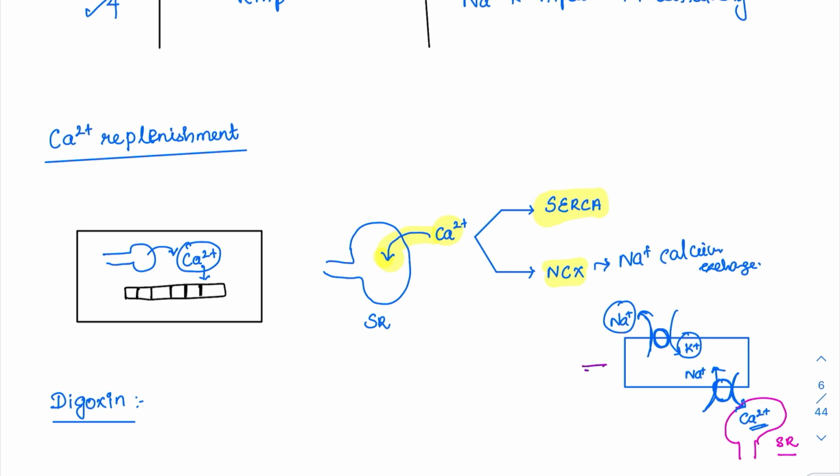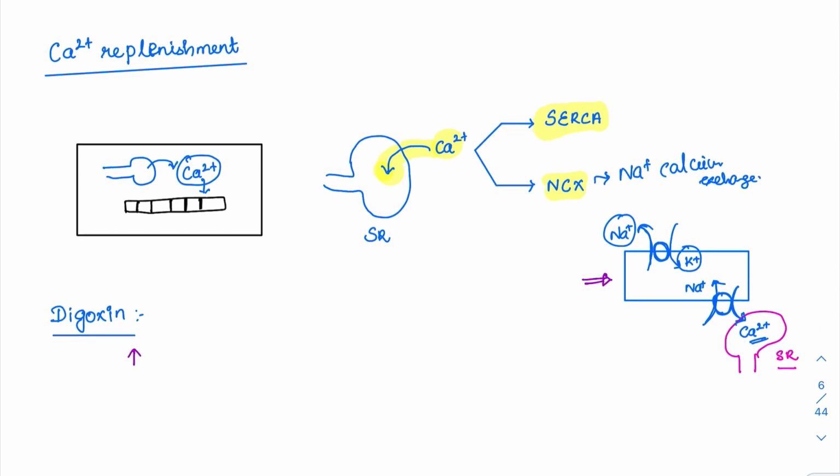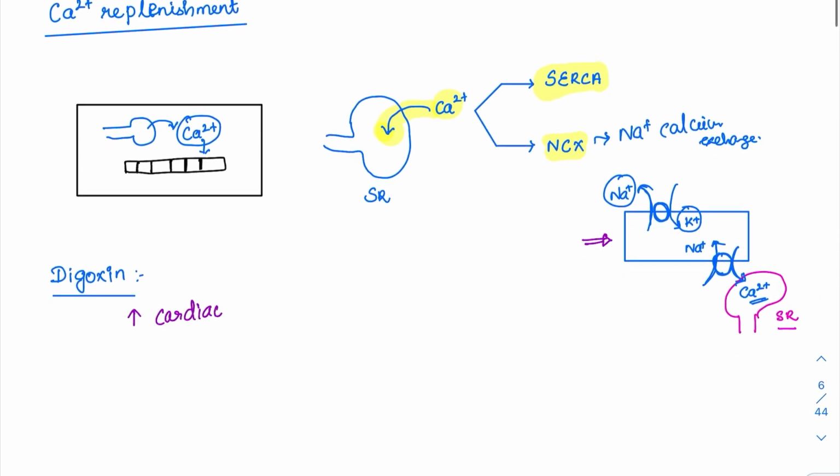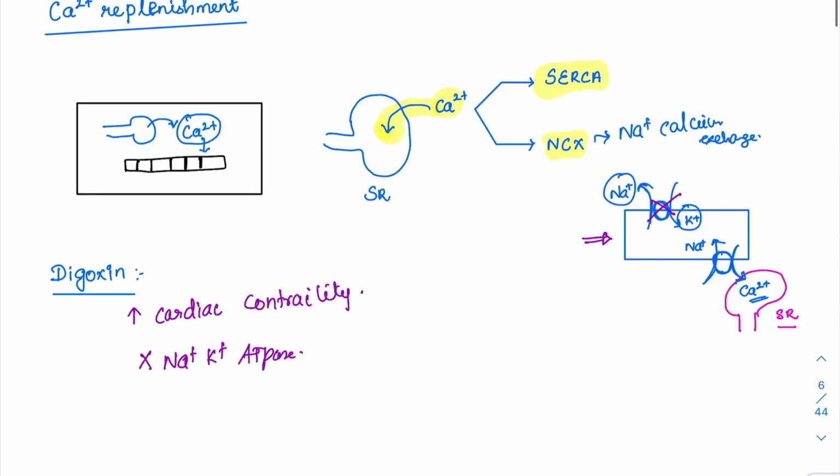There is a close relationship between digoxin and this diagram. What does digoxin do? All of us know digoxin increases the cardiac contractility. So contractility of the heart is increased. Most of the people think that it is directly acting on the calcium channel. It is not. What it does is it blocks the sodium potassium ATPase. How does blocking sodium potassium ATPase help? Let's see the diagram. Suppose you block this channel. Now what will happen? More and more sodium will accumulate because sodium is not thrown out. So whatever sodium has come in will stay, and the calcium reuptake will also be stopped.